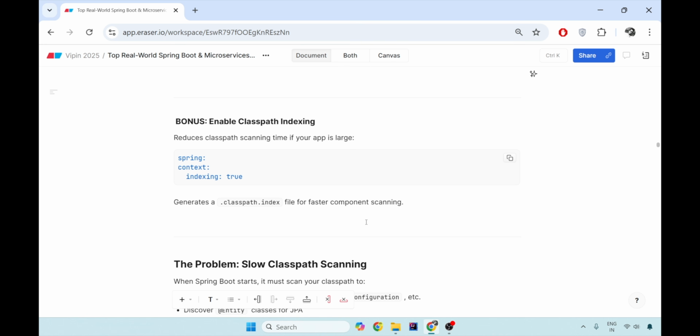Now, there is one more explicit way, which is a bonus. I mean, this is very high level. If you're at architect level or team lead level, this might be a good solution to you. Very less known solution, but it is a good solution. Now, you can enable the classpath indexing.